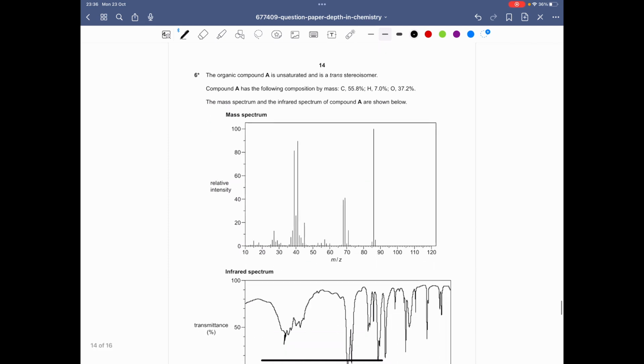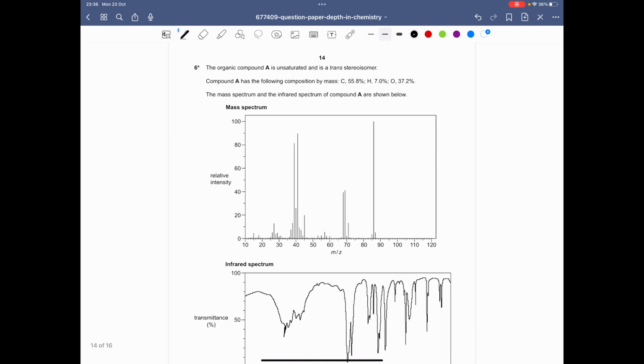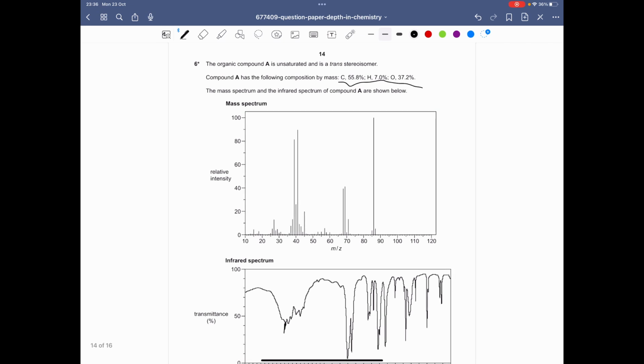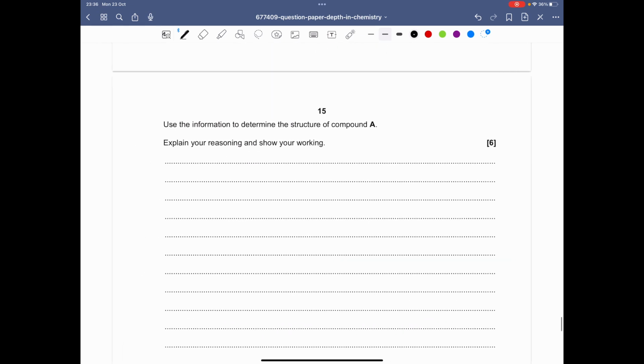So yeah. So when you see percentages here, you're instantly going to want to work out the empirical formula. That'll give you a quick 2 marks guaranteed. And it's a pretty simple part of the question. So let's go ahead and do that first. So let's do carbon. So it'll be 55.8 over its MR, which is 12, which gives you 4.65.